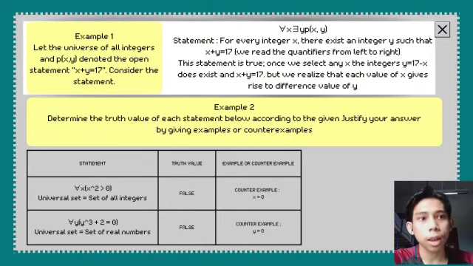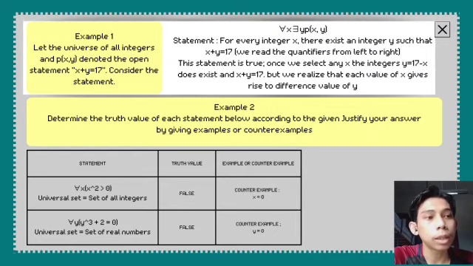Next is example 1. Let the universe be all integers and Pxy denote the open statement x plus y equal to 17. Consider the statement for all x, there exists y, Pxy. The full statement is for every integer x, there exists an integer y such that x plus y equal to 17.